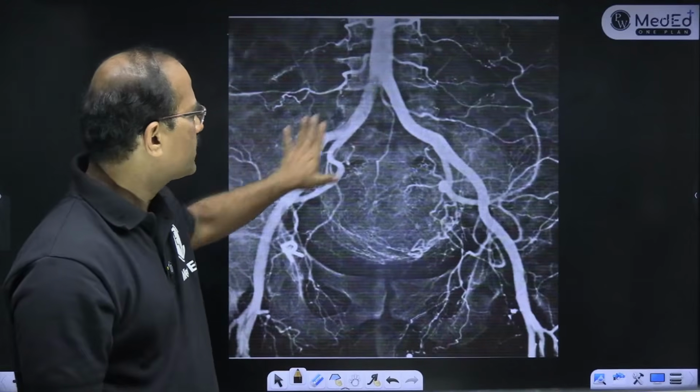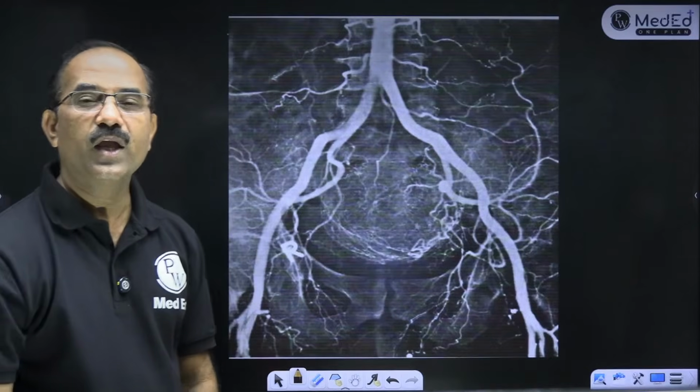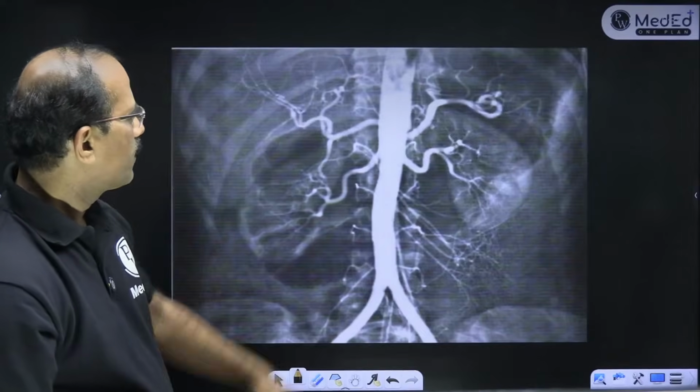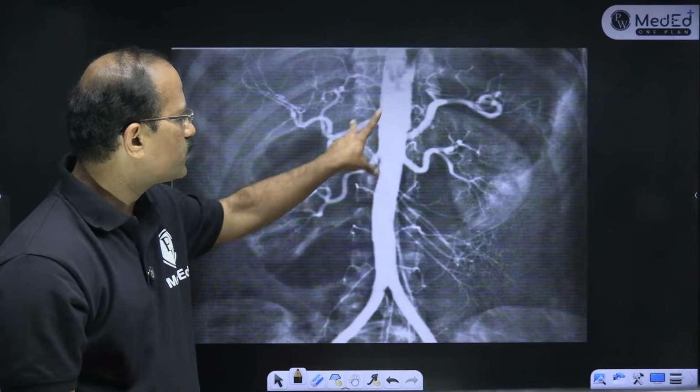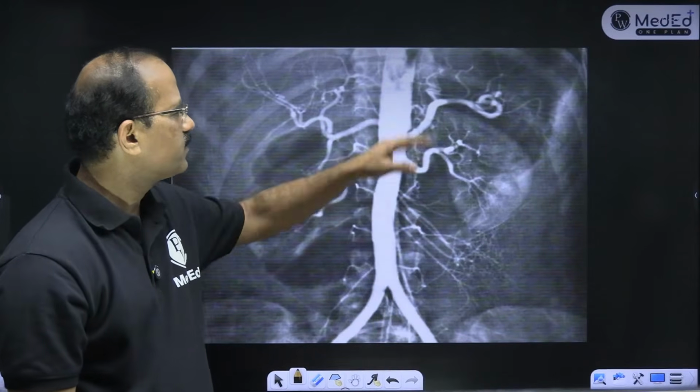This is a common iliacs, external and internal iliacs. This is known as the aortogram. This is aorta. These are the branches of the abdominal aorta. These are the two common iliacs. These are the renal arteries. Fine.